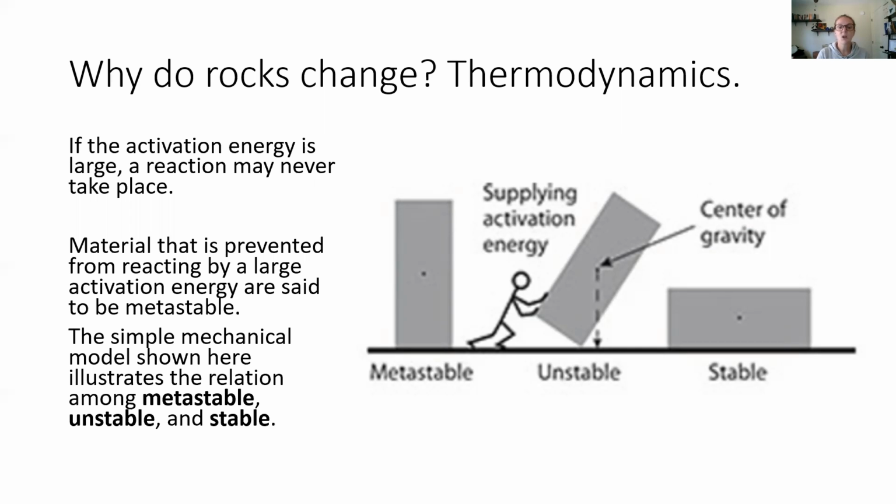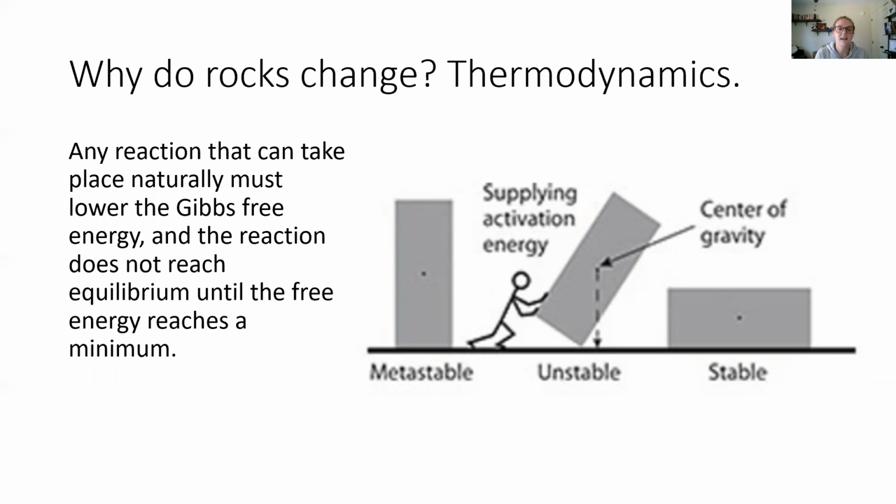It's probably going to stay stable. But if somebody supplies a lot of activation energy, it's going to become unstable. That block is going to turn on its corner. It doesn't want to stay there. That's not where gravity wants it. It's unstable, and it's eventually going to fall over and become stable again. And notice when it becomes fully stable, the potential energy is at its lowest. It's at its most stable orientation there.